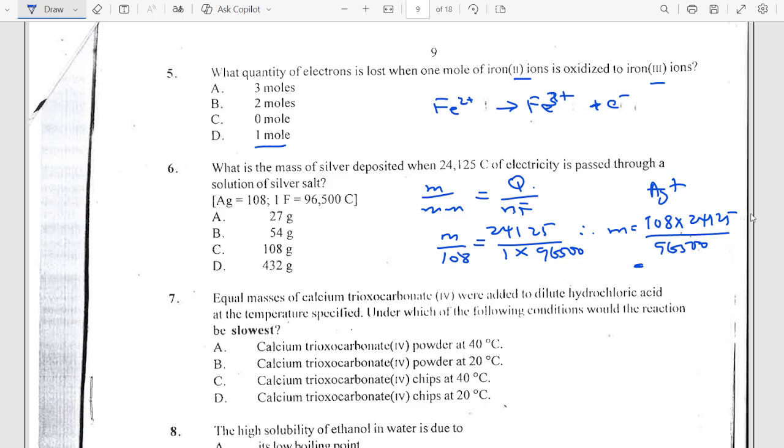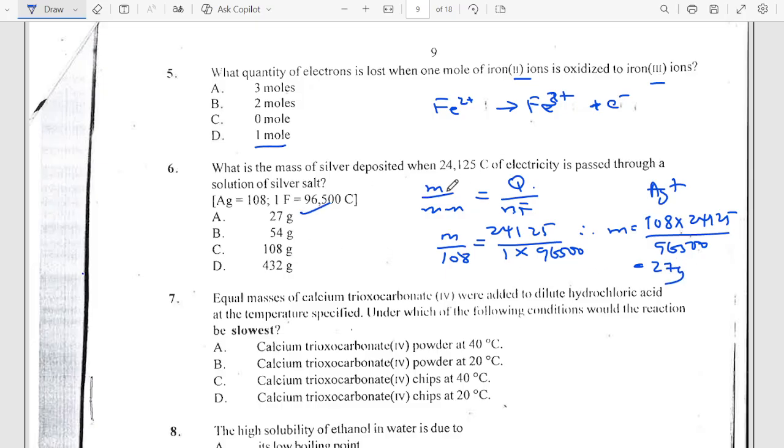96500. I think I will have to get my calculator here, so permit me to use a calculator. Give me a moment, my calculator is coming on. We have 108 times 24,125 divided by 96,500. That's giving me 27. So this is 27 grams,